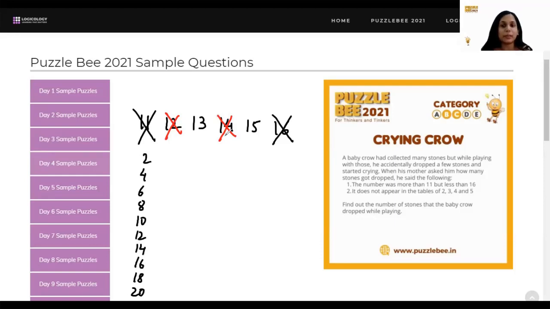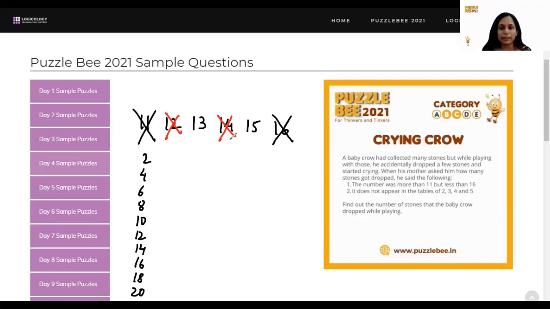Because we know that the number of stones that got dropped, that number did not appear in the table of 2. So 12 and 14 being even numbers, they will appear in the table of 2. So they are definitely not our correct answers.